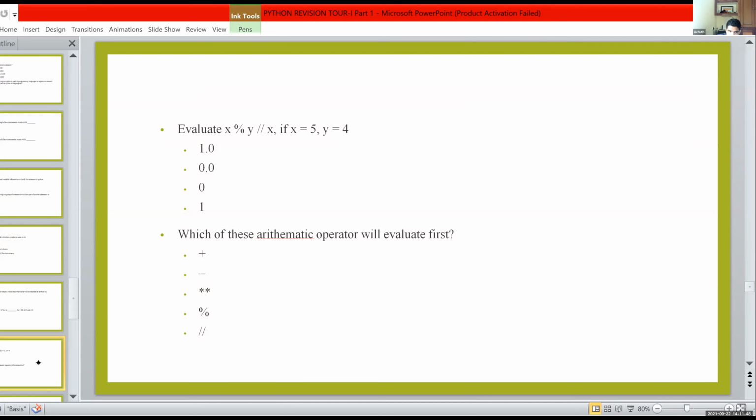And the third option, right? Yes, third option. Here it is double slash, not a single slash, so it is integer division. Integer division will return only an integer value. So 0.0 is wrong, because floor division or integer division will return only an integer value as the result. So the answer is 0.